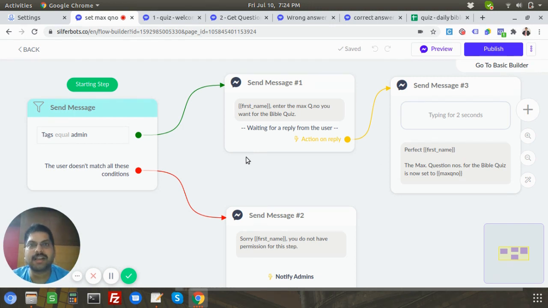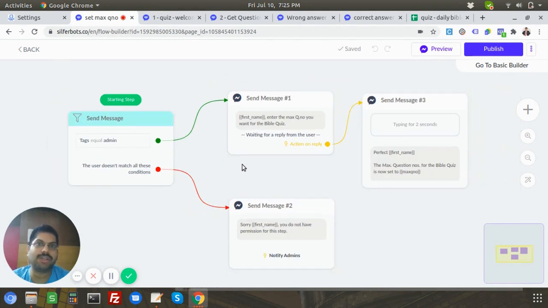So every time, rather than coming to the laptop and doing it through the flow builder, you create a flow once and then you set up relevant keywords, but ensure that only you know the keywords. It's particularly helpful for me when I'm building these massive quiz bots. Like when I did the casual games quiz bot, I was testing it every 10 minutes, every 15 minutes. So I had to keep resetting all the questions, correct scores and all that stuff. So this was a very helpful thing.